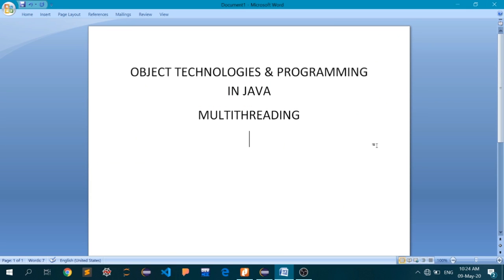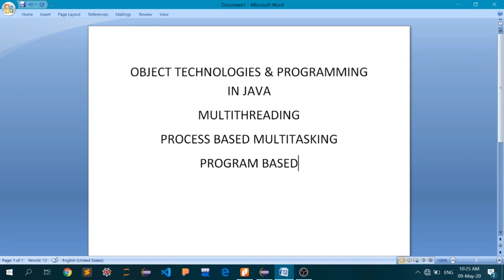So by multi-threading, you must have seen that your systems nowadays are multitasking. So multitasking is just a synonym for multi-threading. There are two types of multitasking that is being performed by your system. The first is process-based multitasking, and next is program-based multitasking.